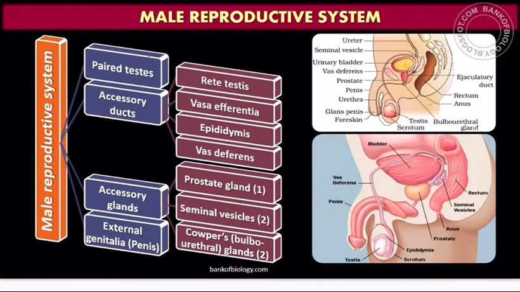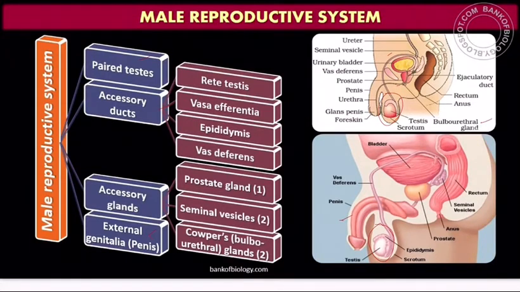What does it contain? The male reproductive system contains the following parts: a pair of testes, and then we have accessory ducts, these tube-like structures. You can see so many tube-like structures here. And then you have accessory glands. You can see the presence of glands like the bulbourethral gland or Cowper's gland, the seminal vesicle, and the prostate gland, which is of course a very important gland. And then external genitalia in the form of the penis.